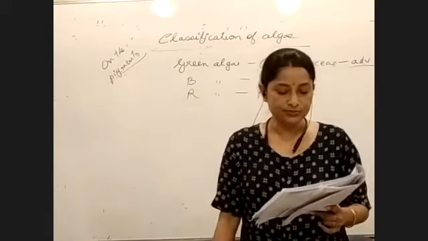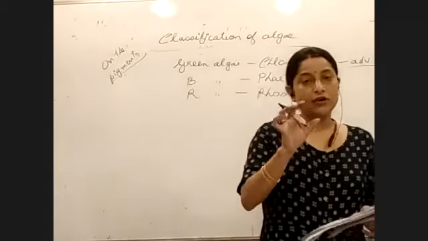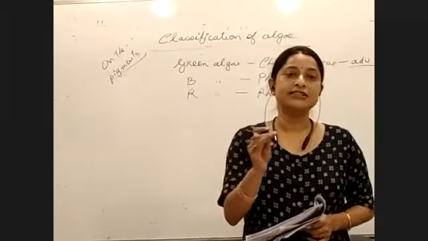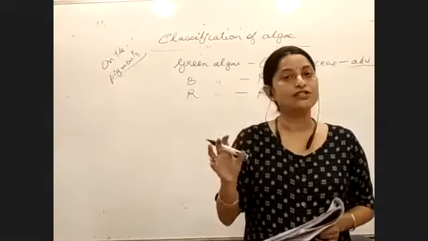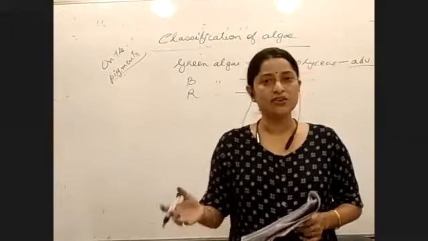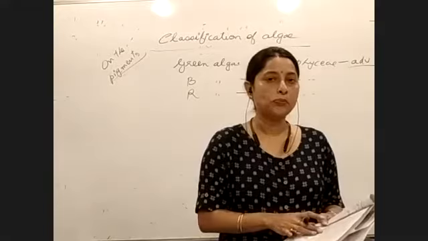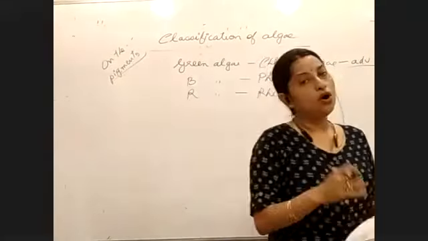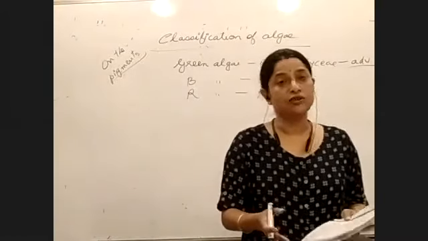Did you get the line? Okay, ancestors of higher plants means that they should have certain similarities also, right? So we have to write some common information on the side that is not given in your PDF, right? So either take out a copy or do something. Have you started writing? Okay, then what you do is, since you have already written it down, there are certain points that are not there in the PDF, right?